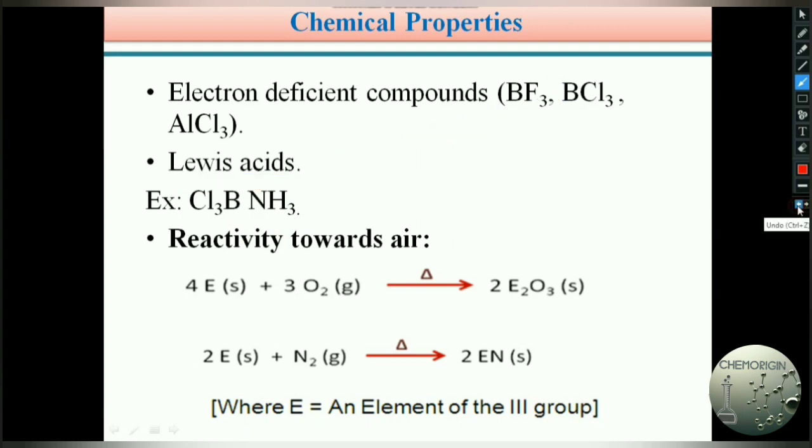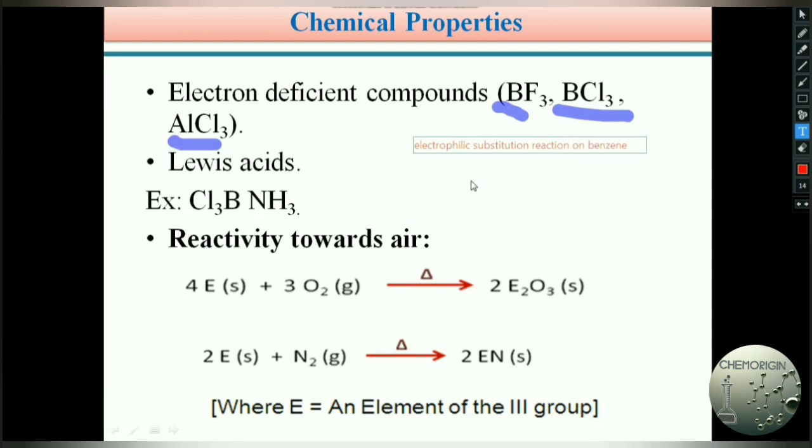This concept is very important because of this Lewis acidic nature. These BCl3, AlCl3, BF3 are used in unit 5, organic chemistry, in electrophilic substitution reactions on benzene.